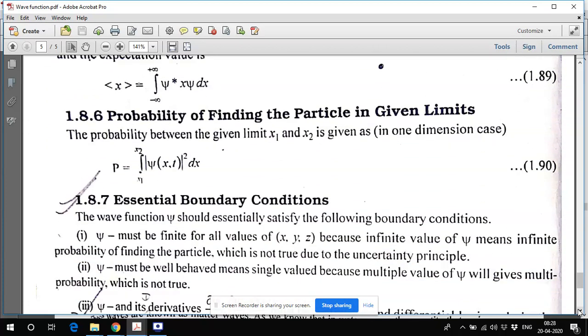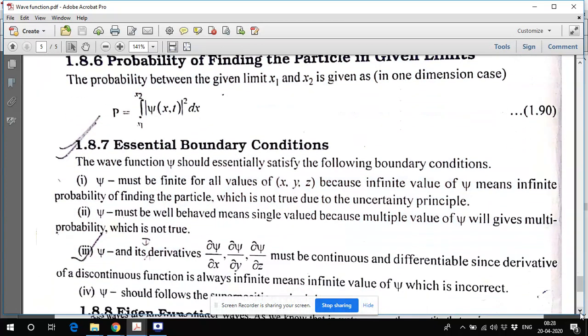Moving further, we can also calculate the probability of finding the particle in a given limit. As I told you, I can calculate the probability of finding the particle in my room, from minus 2 meter to plus 2 meter. So I can integrate this equation from x1 to x2. From this, I can calculate the probability of finding the particle in one dimension, in the x direction from x1 to x2. This is my limit.